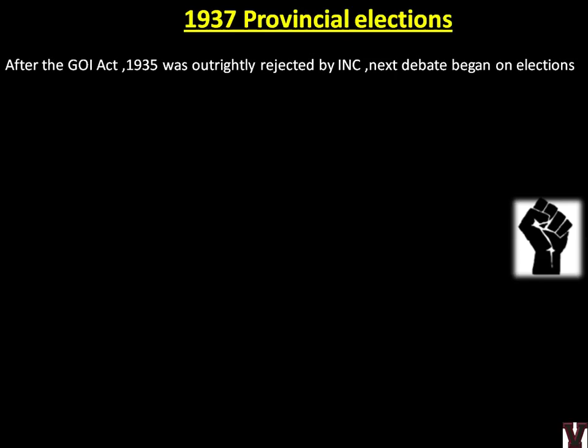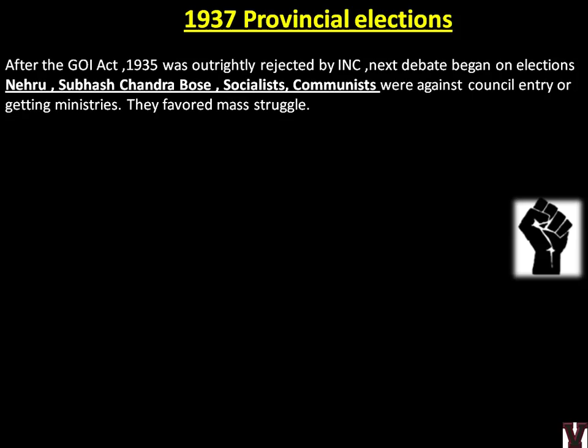Next, in 1937, provincial elections will happen. After the Government of India Act 1935 was outrightly rejected by INC, the next debate began on elections. The 1935 Act had a lot of provisions which leaders did not like and they rejected it. Next debate will happen on the provincial elections. So Nehru, Subhash Chandra Bose, Socialists, Communists, etc. were against council entry and getting ministries. They favoured mass struggle. We have seen this already. The youth leaders wanted mass struggle.